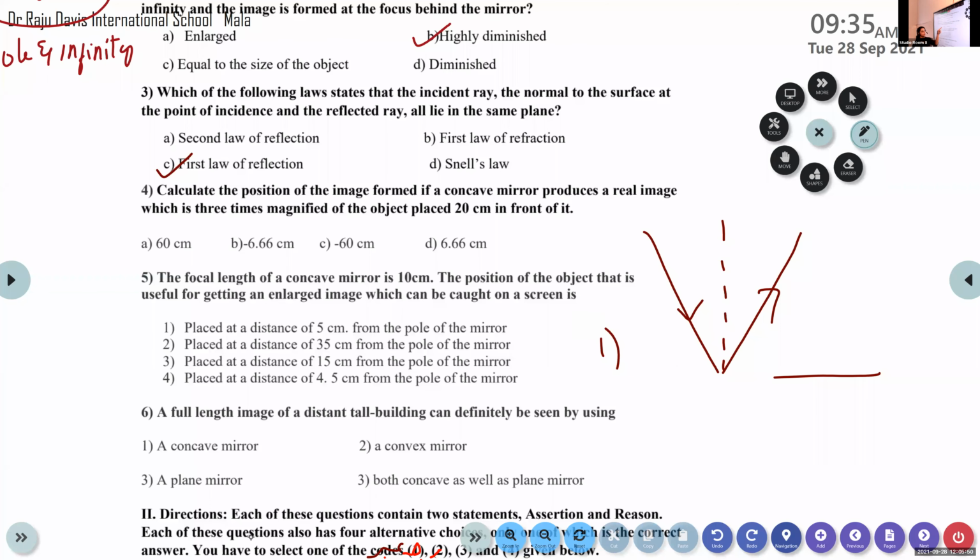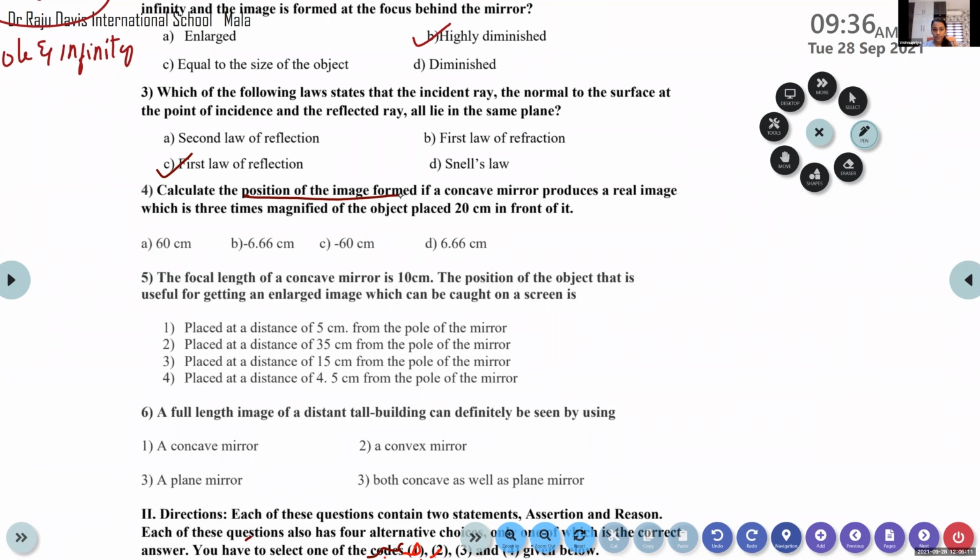Now the next question. Calculate the position of image formed if a concave mirror produces a real image which is 3 times magnified of the object placed 20 centimeter in front of it. Which is the correct answer? Calculate the position of image.